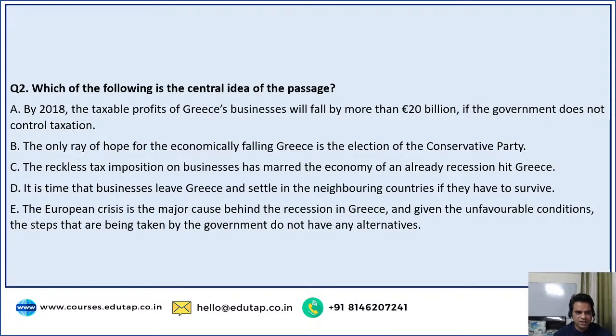Let's read further. The only ray of hope for the economically falling Greece is the election of Conservative Party. Third, the reckless tax imposition on businesses has marred the economy of an already recession hit Greece. It is time that businesses leave Greece and settle in the neighboring countries if they have to survive. Or the European crisis is the major cause behind the recession in Greece, and given the unfavorable conditions, the steps that are being taken by the government do not have any alternatives. So which is the central idea of the passage, guys? What do you say?